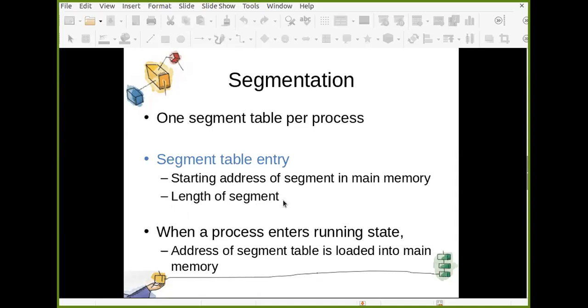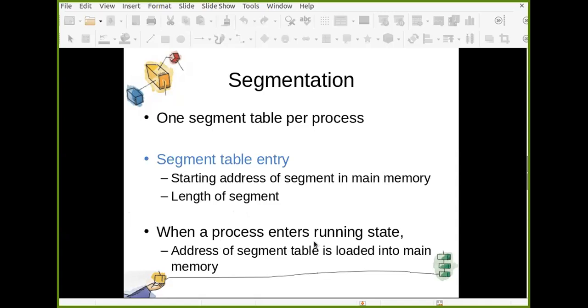The reason is the page table entry stores pages, and a page is of fixed size. The size of a page is always fixed, but segments can have different sizes. So for each segment, you need to store two things. What is the starting address of that segment in main memory? Whereas the page table entry stores only the frame number. Here, the segment table entry stores the starting address of that segment in main memory plus the length of that segment. So you know up to which address this segment extends.